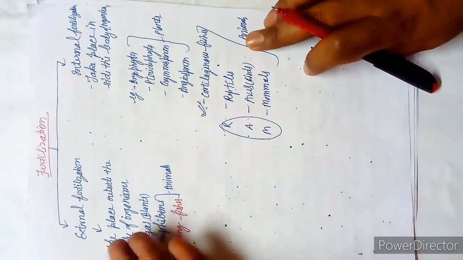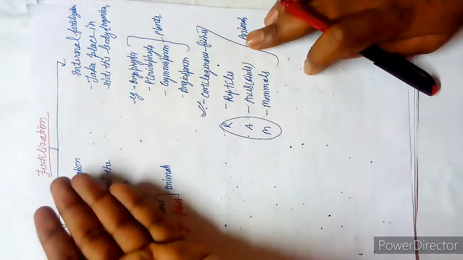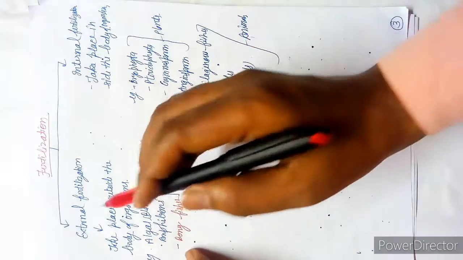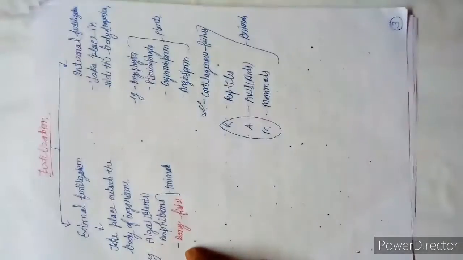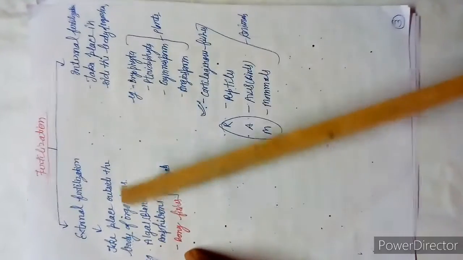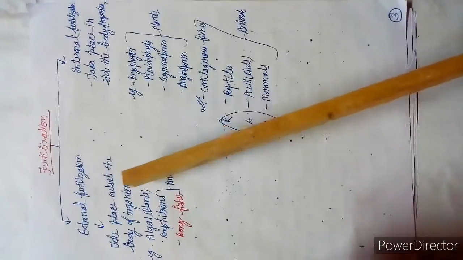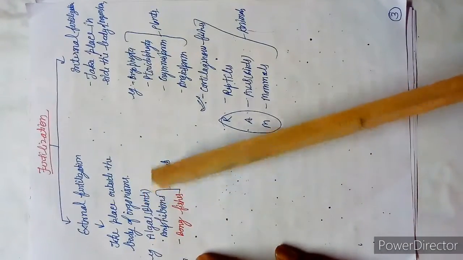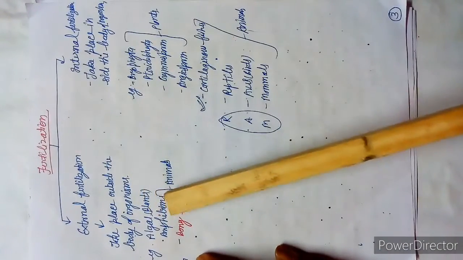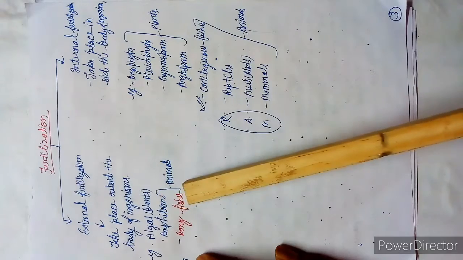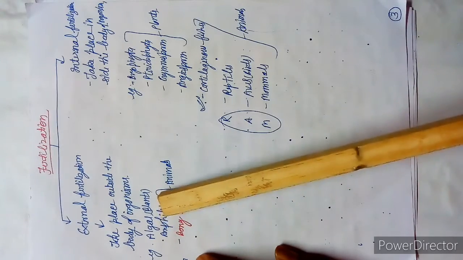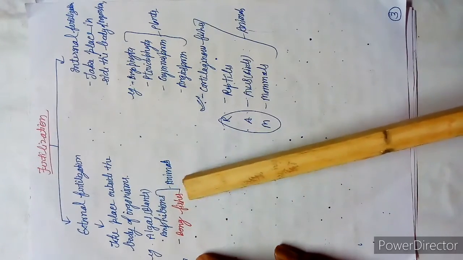It is also written here: takes place outside the body of organisms, mainly the female. Examples are algae, examples of plants, and amphibians and bony fishes in the case of animals.